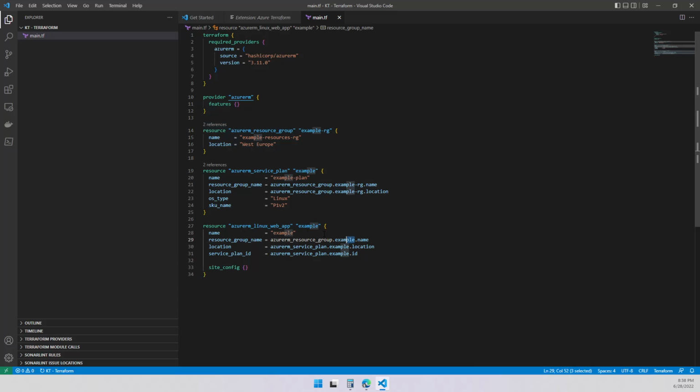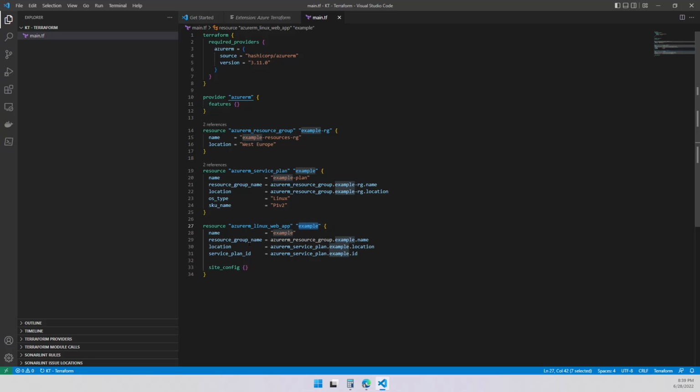Same thing for this one. We need to fix this part. This is going to be creating our app. Our app is also going to be calling example over here. You can see, I'm going to leave this too so you can see it doesn't matter the name we put over here. We can call both the same and it's going to be unique inside of the script. It's not going to fail, not because of that one. It's going to fail for something else.